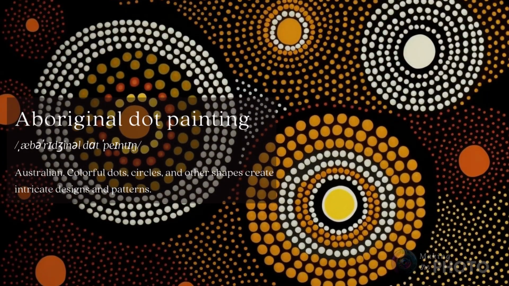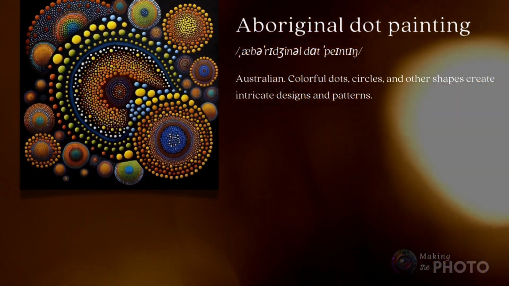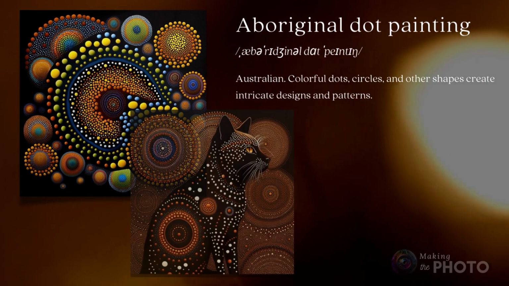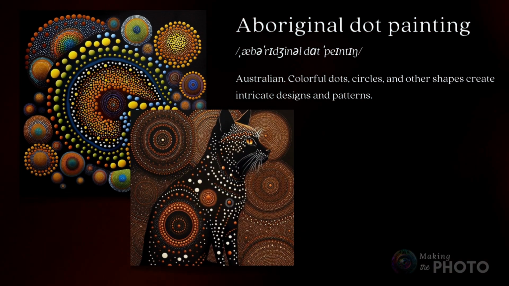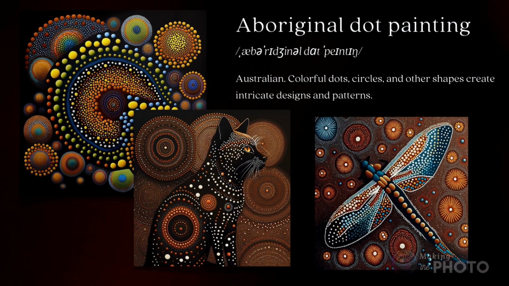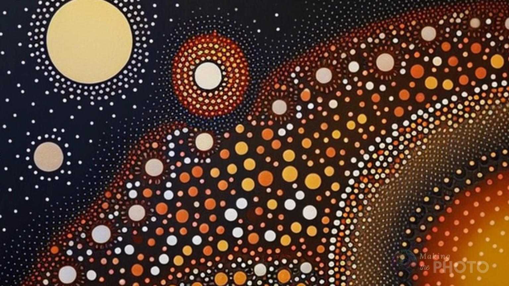But one of my favorite graphic styles is Aboriginal dot painting from Australia. If you've never seen Aboriginal dot painting before, that's okay. Midjourney knows what it is. Aboriginal dot painting is an indigenous form of Australian art that's become popular worldwide. If you've never seen it, it's a bit like pointillism. Colorful dots, circles, and other shapes create intricate designs and patterns.